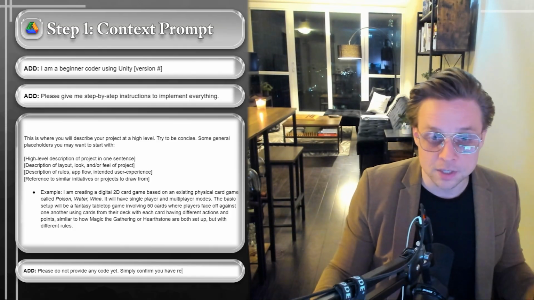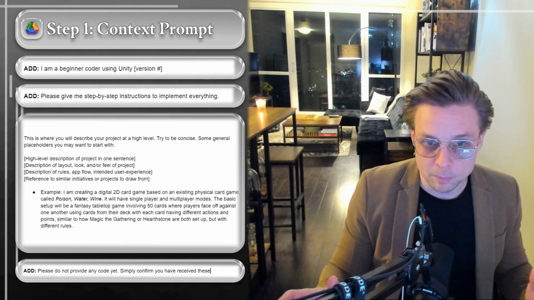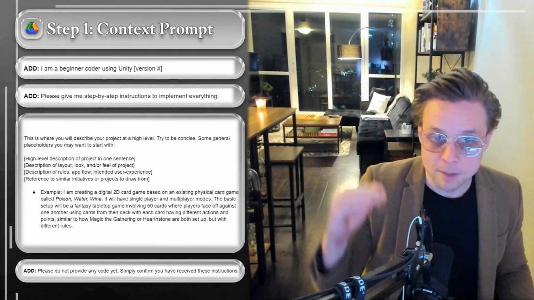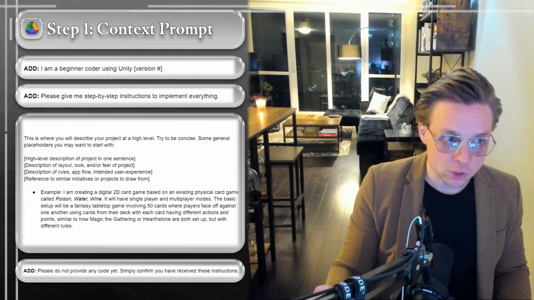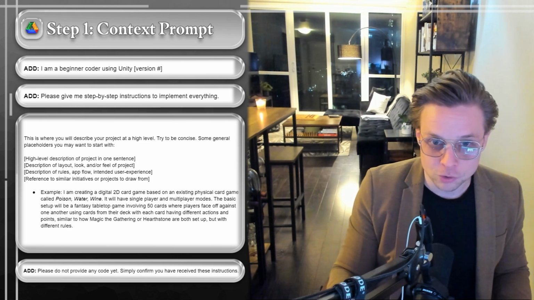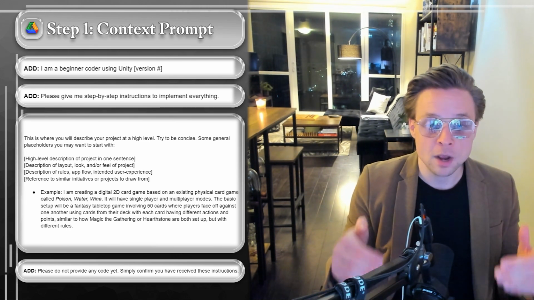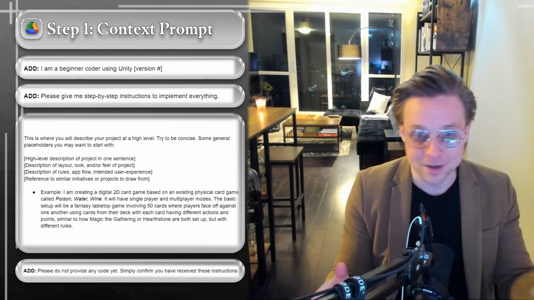And when I talked earlier about there being a right way and a wrong way to go about it, the wrong way is just to try to get the language model to do it in one shot. You do not want that at all. So you want to take the opposite approach, which is a very incremental, slow approach. So at the very end, tell it you do not want it to provide any code as of yet, and just ask for confirmation, because this is then going to set the stage for the actual method that I'll describe for how to set all this up going forward.